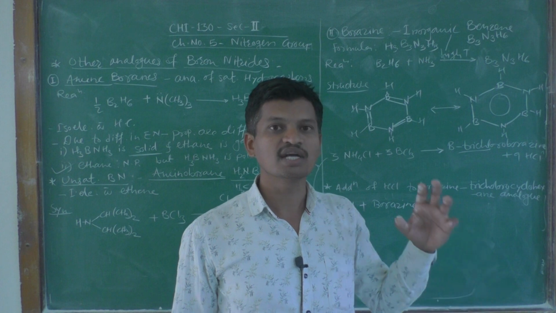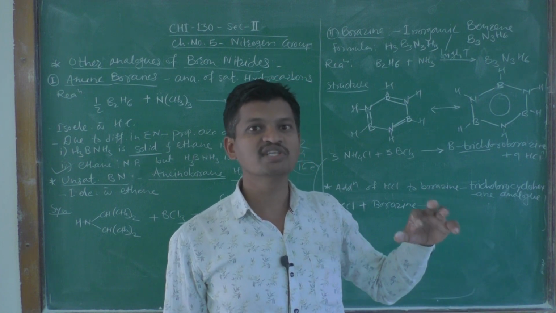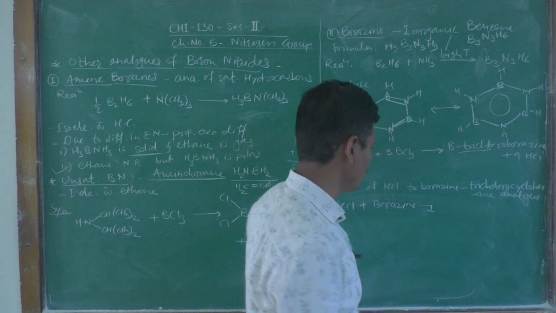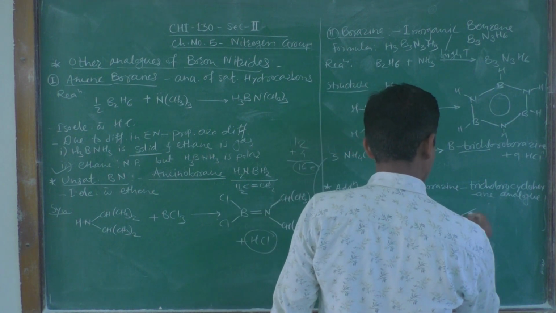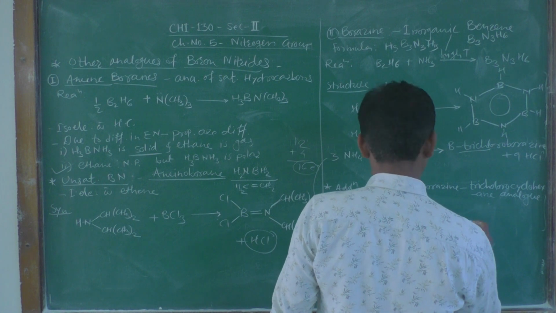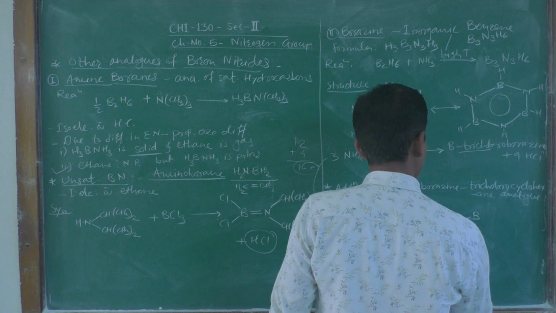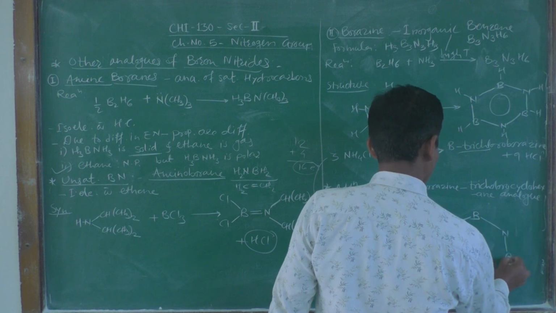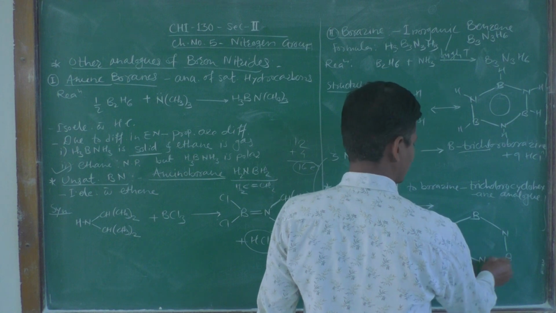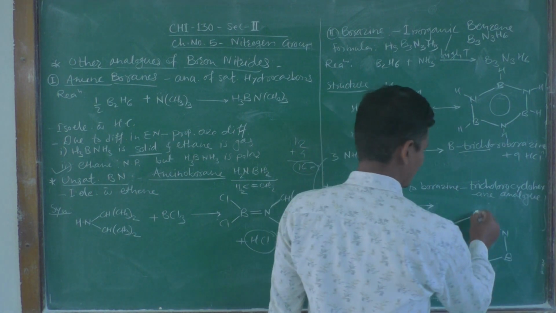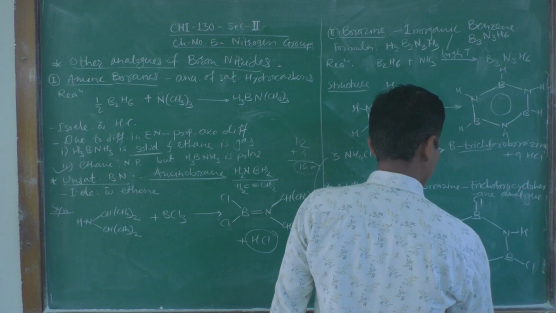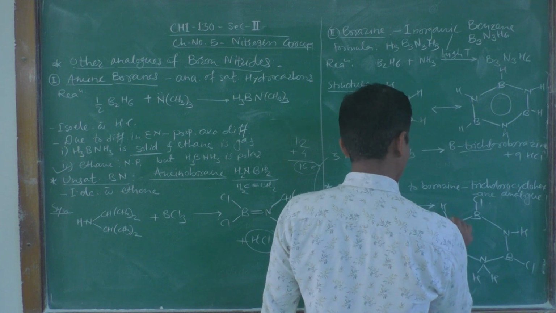The product of this reaction is trichlorocyclohexane analog, which is a saturated analog of cyclohexane, and the structure will be like this: B, N, B, N, N, B. As it is cyclohexane-like, all the bonds are single bonds, but there are 3 chlorine atoms attached to boron, each nitrogen atom now has 2 hydrogen atoms, and each boron atom has 1 chlorine and 1 hydrogen atom.